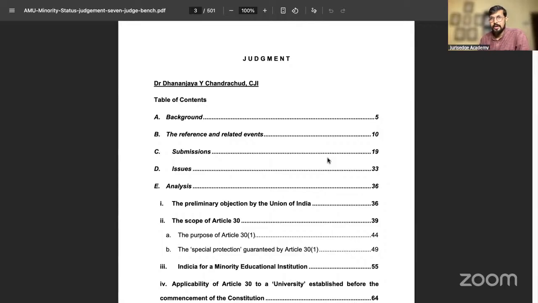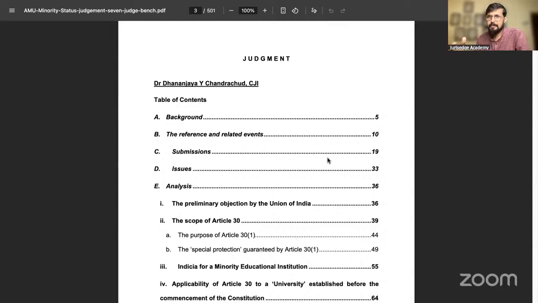So these two amendments were challenged in Azeez Basha, that further led to the conclusion that AMU is not a minority university. Now, why is that, sir? Why is that? What have the 1951 and 1965 amendments done that led to the conclusion in Azeez Basha that AMU is not a minority university?